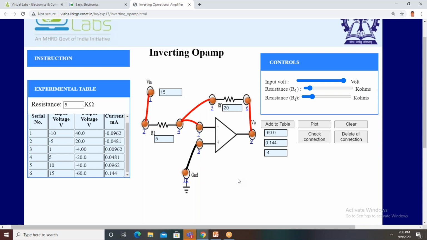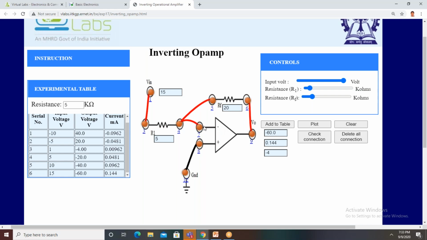To take the printout, you click on the printer. The printer symbol is here. All the data is available on a single sheet. You can take the printout and keep it in your record. Only a single sheet is required.